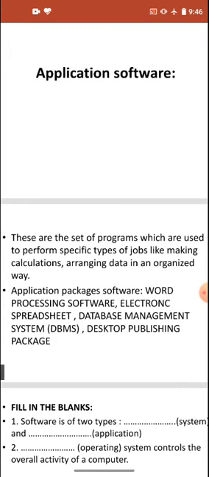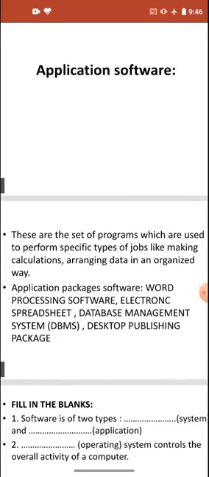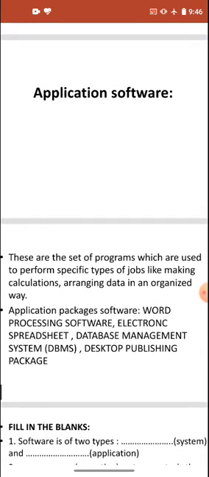Examples of application packages software: word processing software, electronic spreadsheet, database management systems, desktop publishing packages. These are the packages. And various examples of application software are like Paint. You do the painting in a system, that is an example of application software. Games, you play various different types of games, all types of games come under application software.